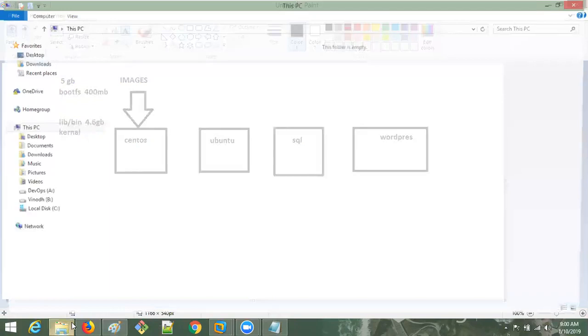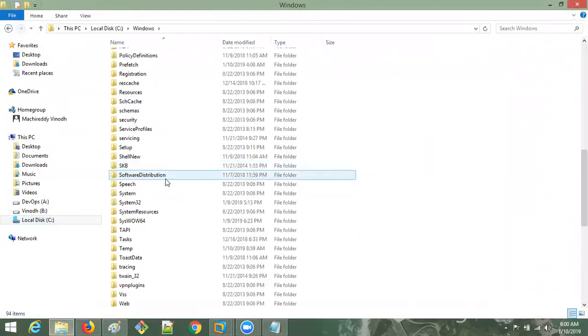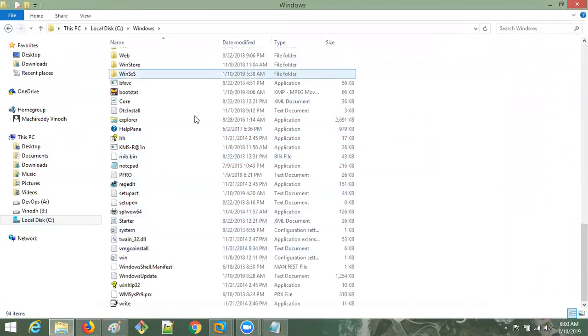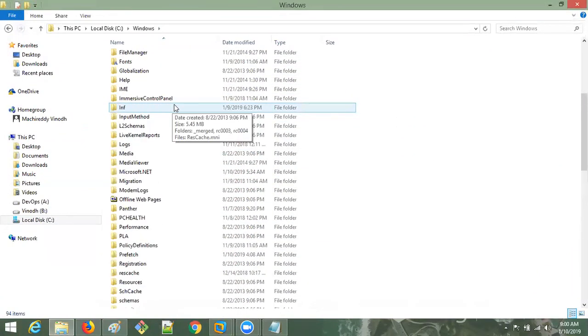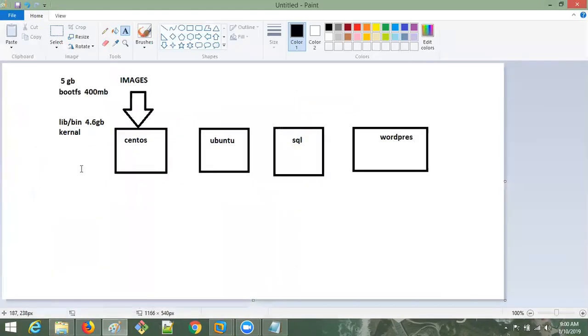In Windows also you'll have all the binary files. Go to the C drive in Windows, many binary files and everything will be there, inside many files, and we don't know what all these files are. Like this, every operating system has them. And one more point, guys: without these library and binary files, the operating system will not work.